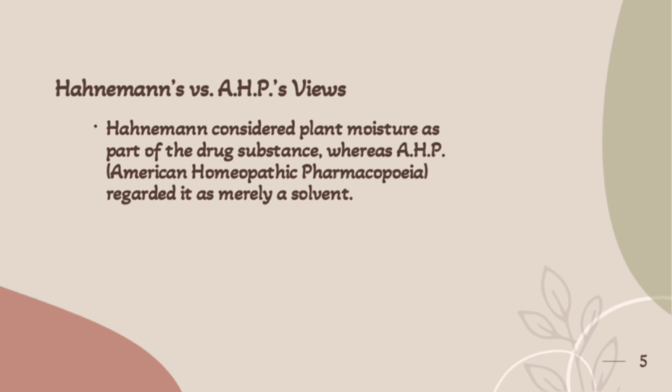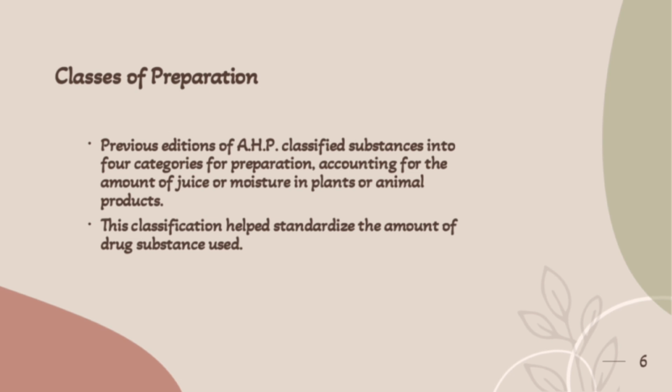Hahnemann's views versus AHP's views. Hahnemann considered plant moisture as a part of drug substance, whereas AHP, American Homoeopathic Pharmacopoeia, regarded it as merely a solvent. Classes of preparation. Previous editions of AHP classified substances into 4 categories for preparation. The 4 categories were: the first 3 categories of the 4 categories treat fresh plants, and the 4th category deals with animals and dried plants. This classification helped standardize the amount of drug substance used.